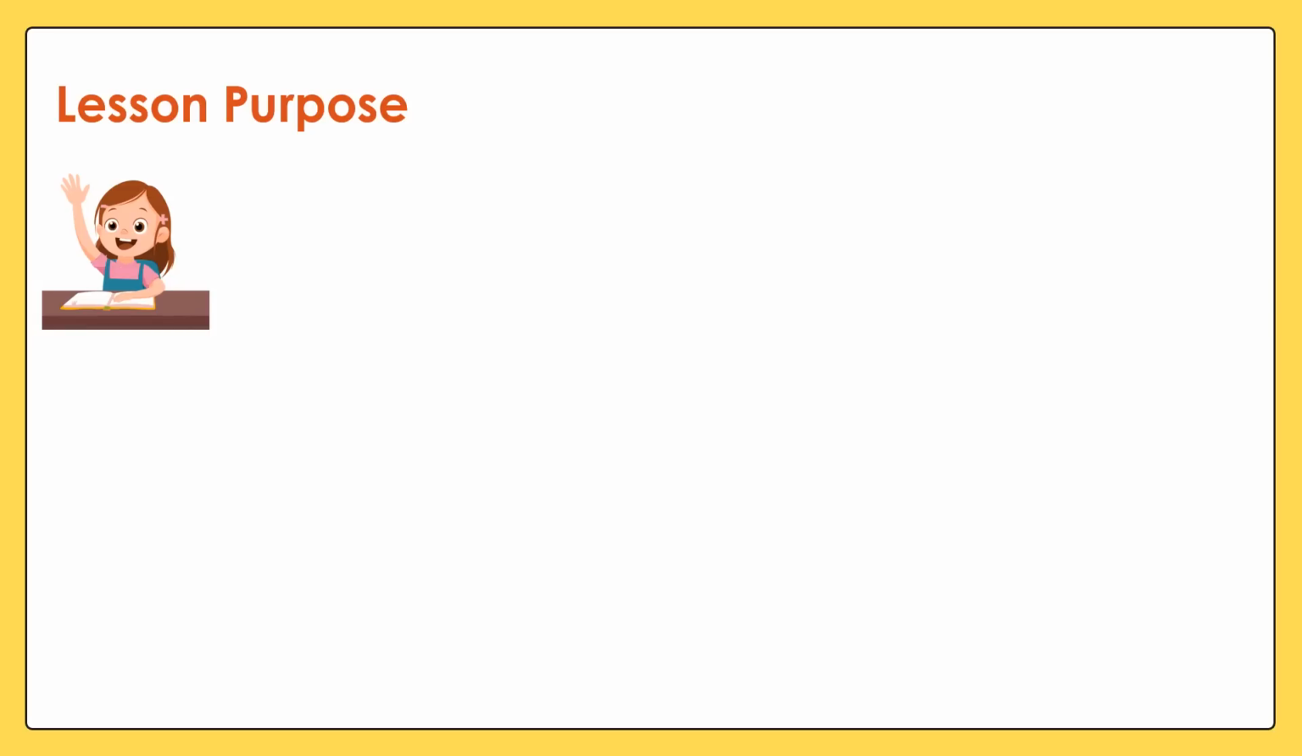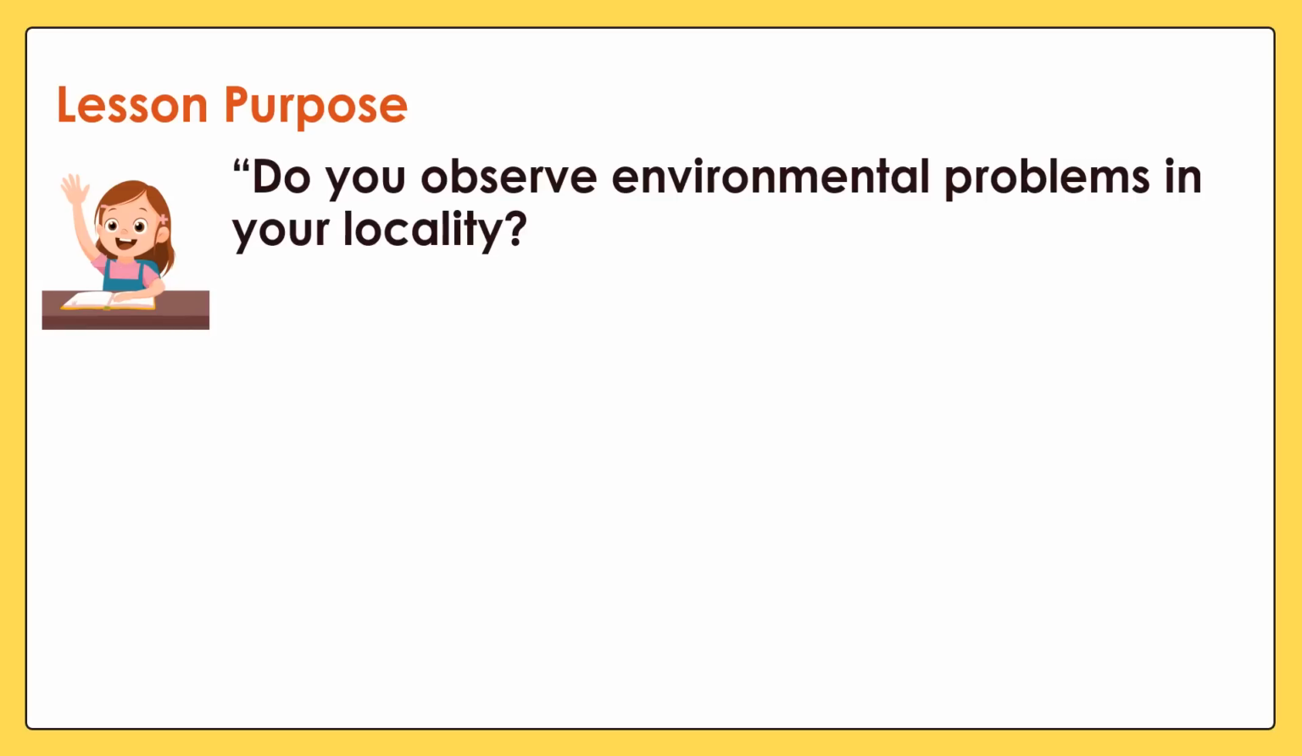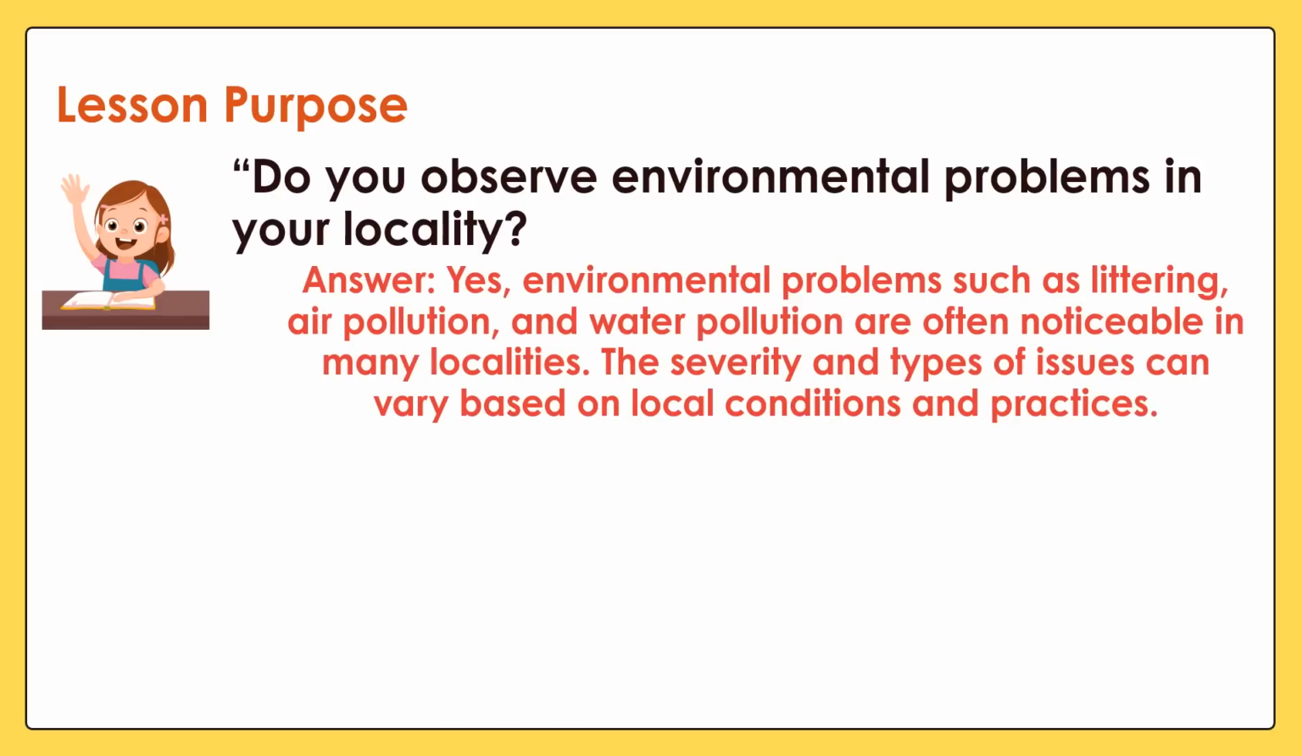Our lesson purpose: do you observe environmental problems in your locality? Here's the possible answer. Yes, environmental problems such as littering, air pollution, and water pollution are often noticeable in many localities. The severity and types of issues can vary based on local conditions and practices.